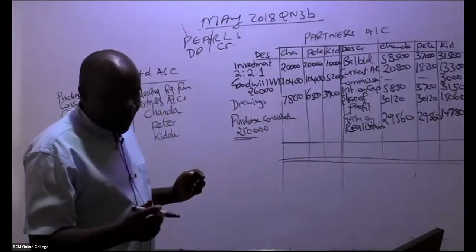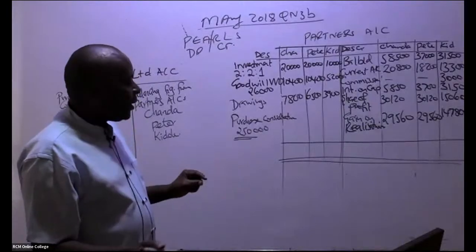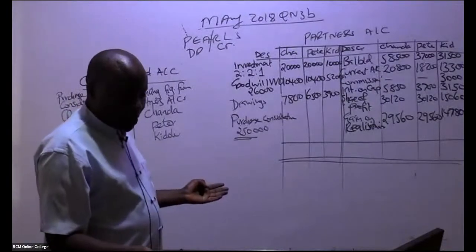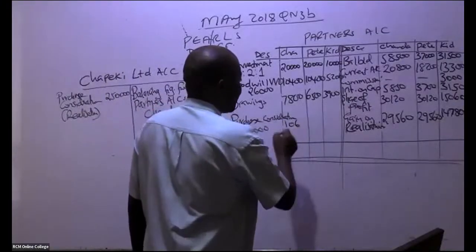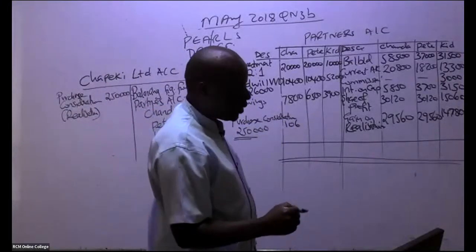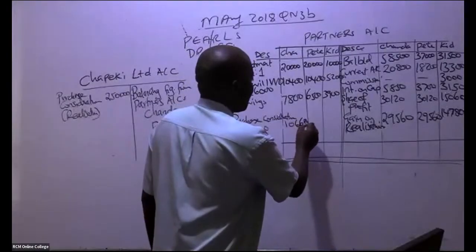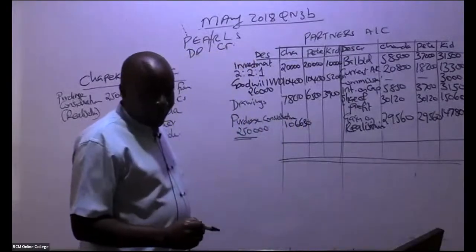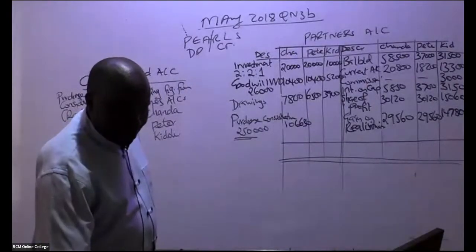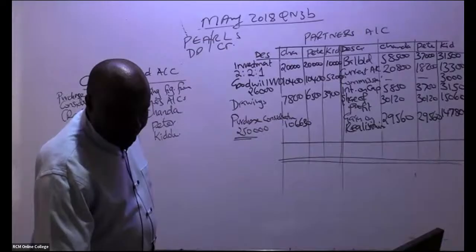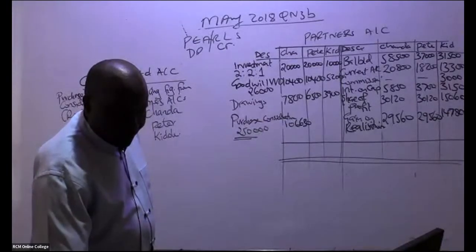There is a ninja who has already given me these answers. Somebody is telling me that this balancing figure is 106,630, the first one.